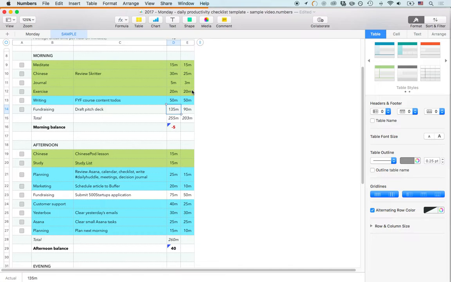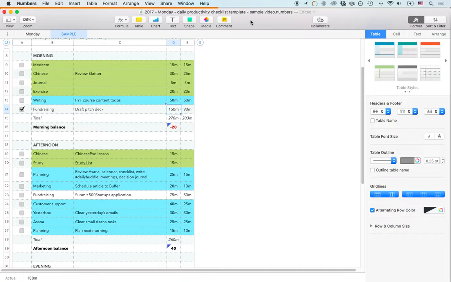But then once I've done it, and if I actually spend 150 minutes, then I'll put this here, and then I'll put a check mark. So then I know this actually happened, and this is what I originally estimated, and this is what actually happened. So that's how I use this tool. And then you can use that in the morning or in the evening when you're planning your day. And I do use my to-do list, but I put items from my to-do list on here so that I see how much time they will take up.